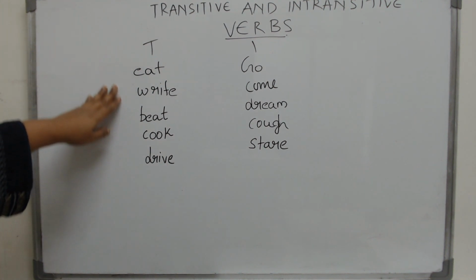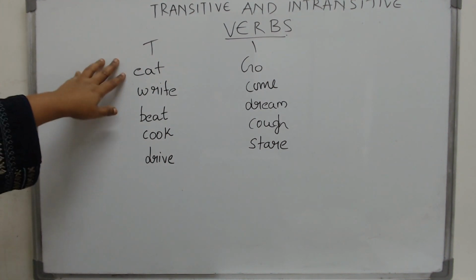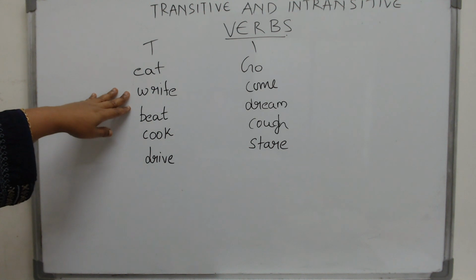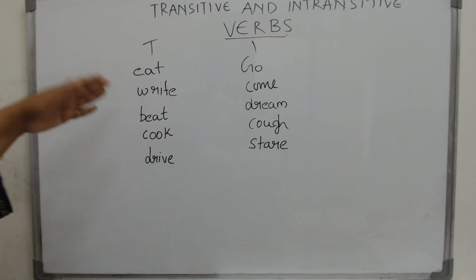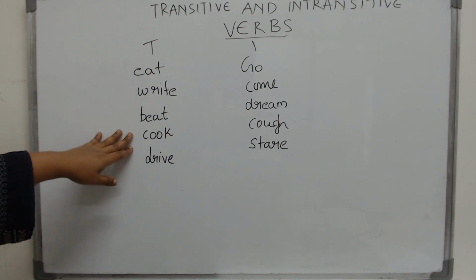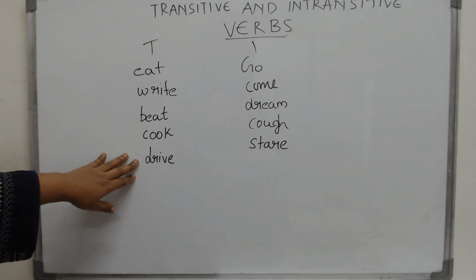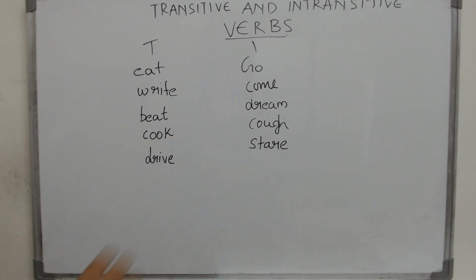Now these are your transitive verbs. Eat what? Eat a chapati. Write what? Write a letter. Beat who? Beat a person. Cook what? Cook food. Drive what? A car. Now these are your intransitive verbs: go, come, dream, cough, stare.